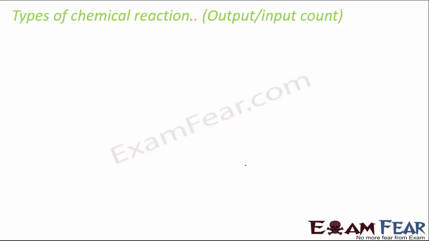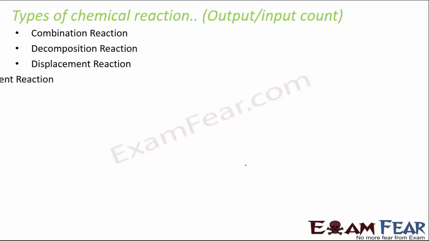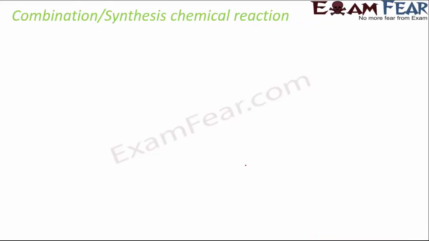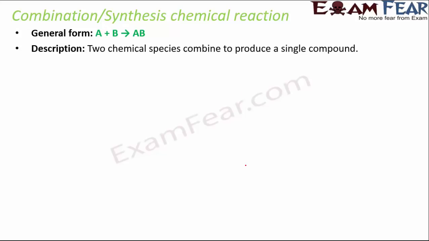So now let's talk about the types of chemical reactions. Here we will talk about combination reaction, decomposition, displacement, double displacement, combustion. So let's first talk about combination reaction. This is also known as synthesis reaction because in this reaction, 2 things combine to form a single compound. So a new compound is synthesized. That is why it is called combination or synthesis reaction.